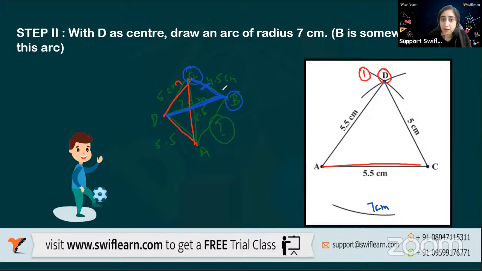I'll make an arc of 4.5 centimeters. I'll open the compass to 4.5 centimeters. So I know where they meet. So by joining these things, I'm able to make a quadrilateral.